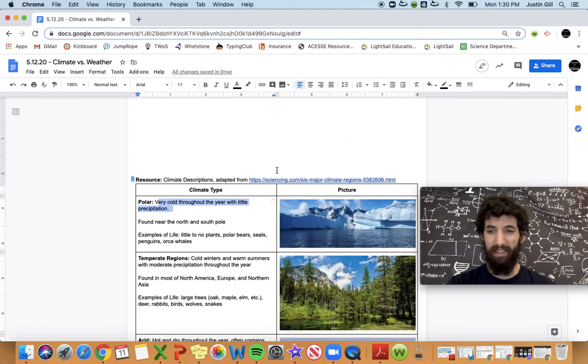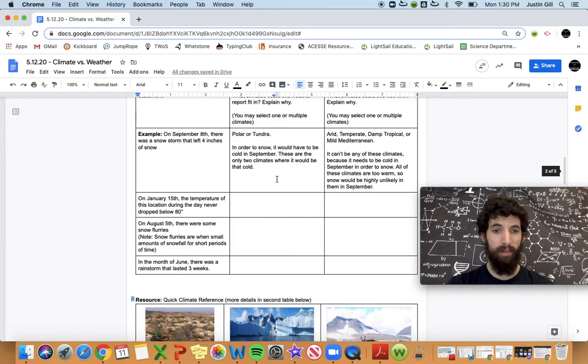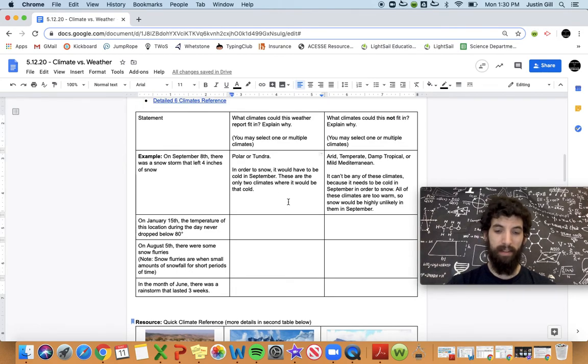It could be, but it's probably tundra. So to make my answer level 4 worthy, I'm going to add that detail in and say, however, polar climates get very little precipitation, so this is most likely a tundra.